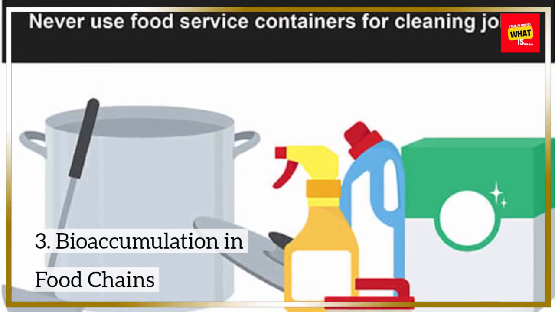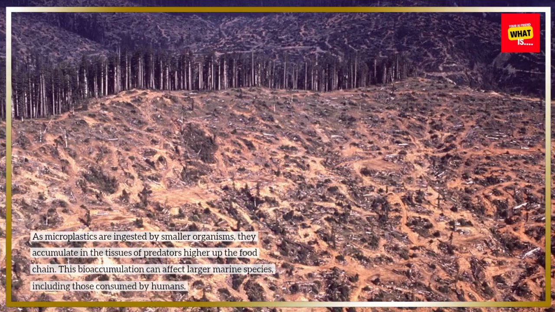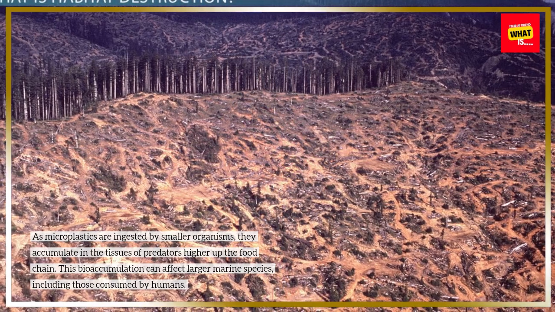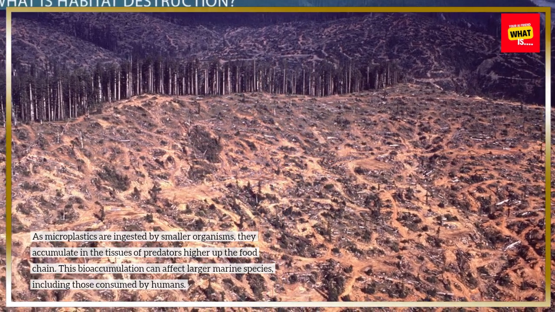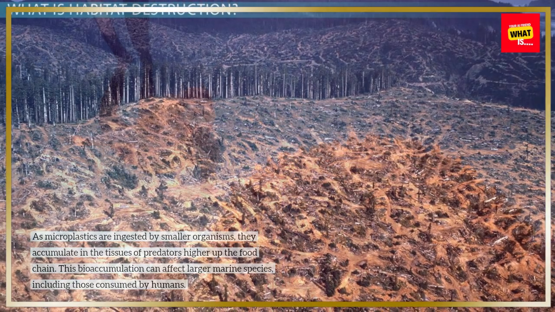3. Bioaccumulation in food chains. As microplastics are ingested by smaller organisms, they accumulate in the tissues of predators higher up the food chain. This bioaccumulation can affect larger marine species, including those consumed by humans.